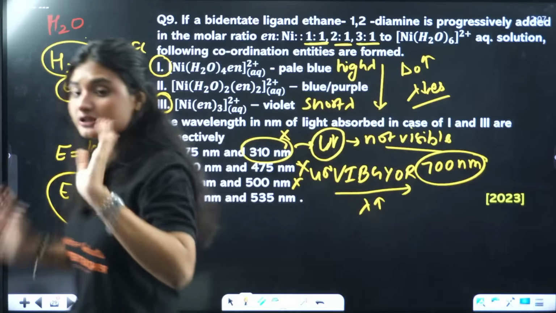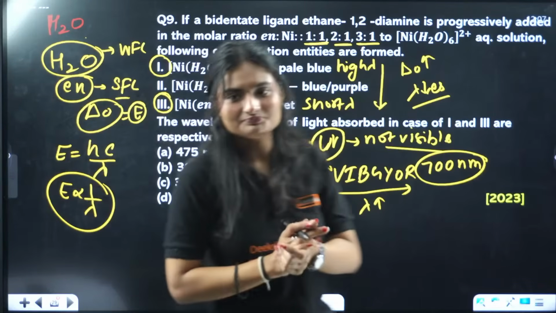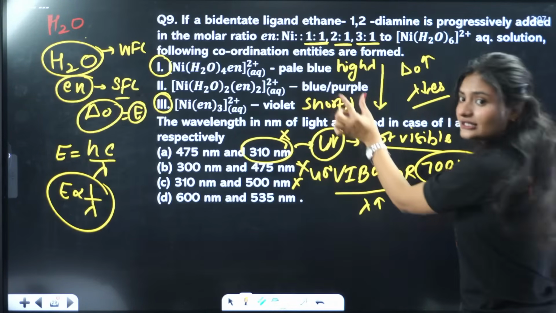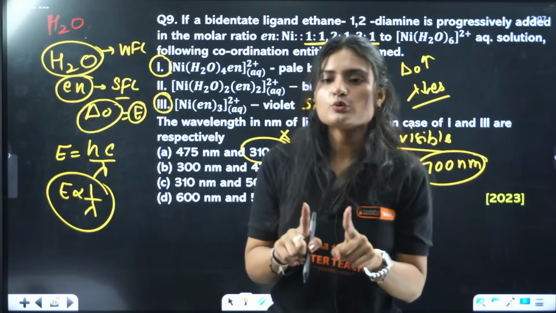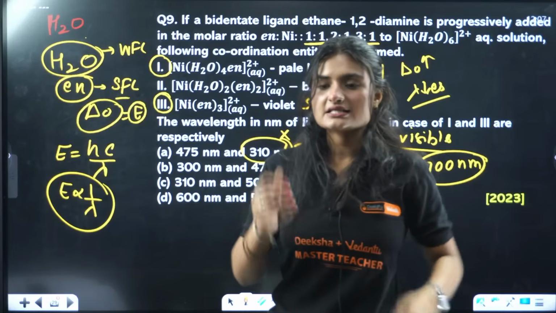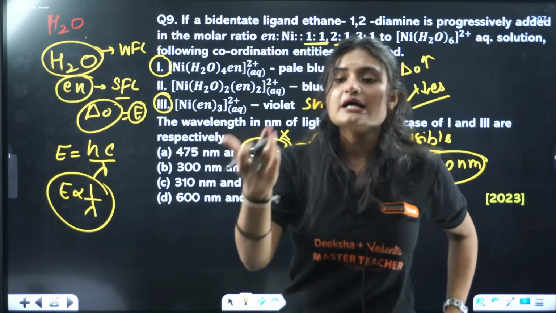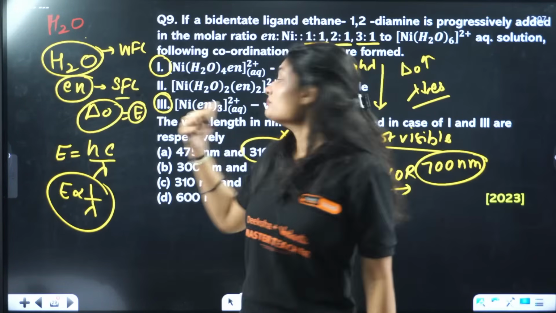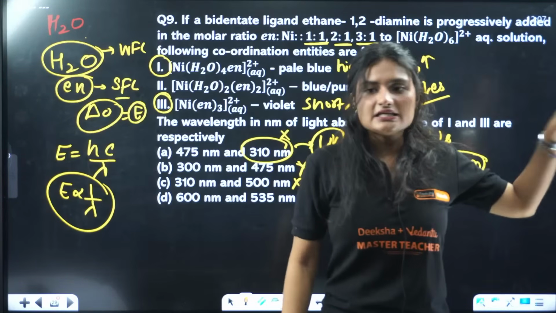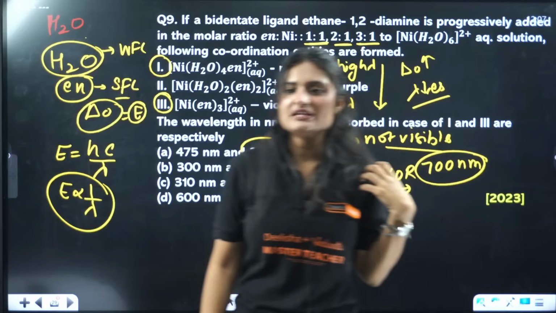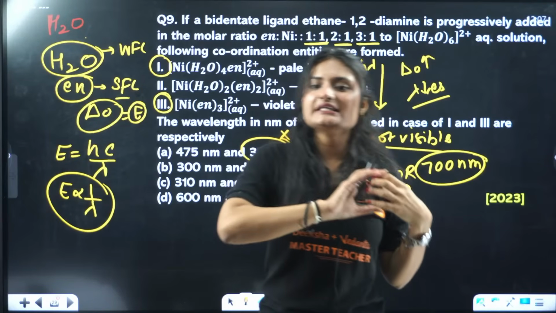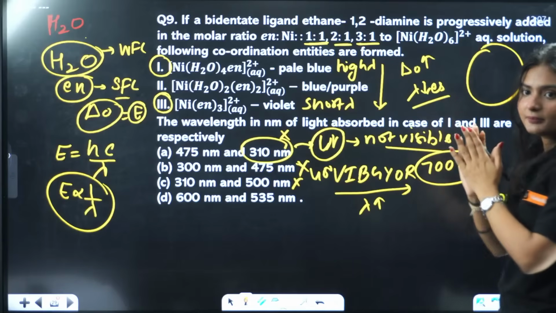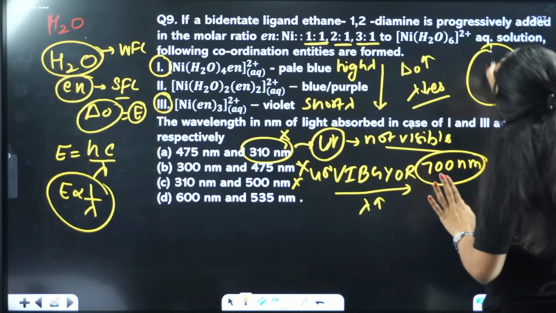I'm not trying to complicate it for you, so just listen carefully. Wavelength is increasing. Now look at the colors. Remember one thing in chemistry: when you are seeing colors, they are the complementary colors of the light that is being absorbed. They are not the correct color. The compound absorbed a different wavelength, a different colored light, and it gave a different complementary color. We have a complementary color wheel here. Just one small wheel. Make 6 sections.